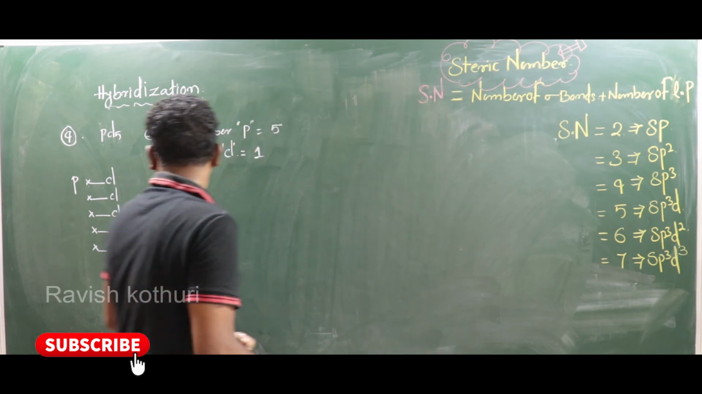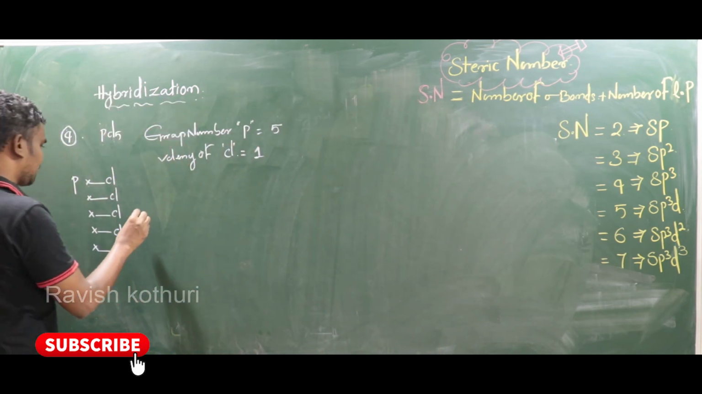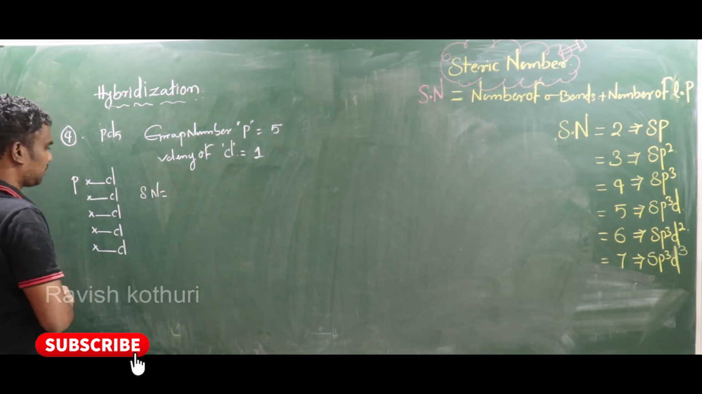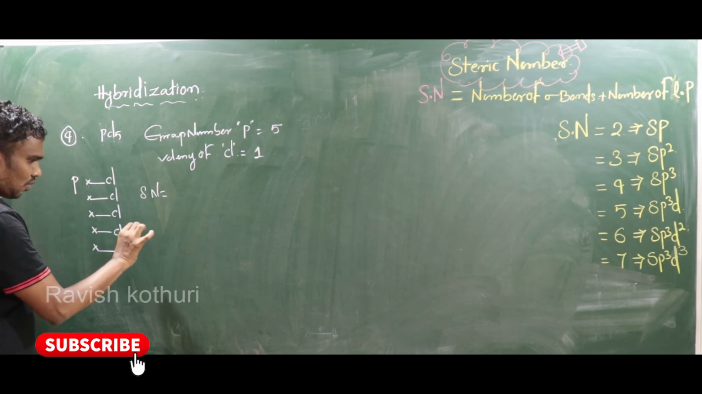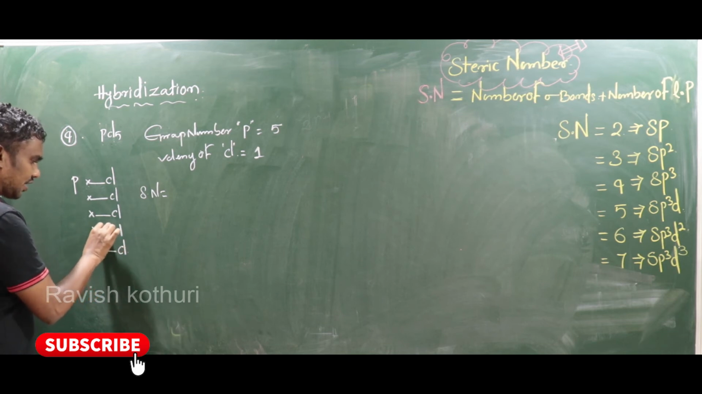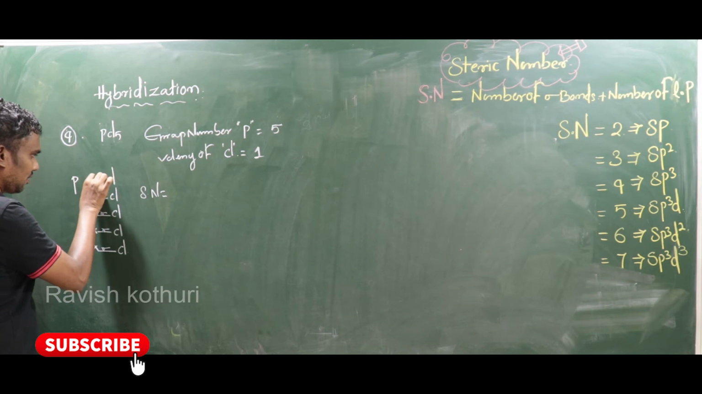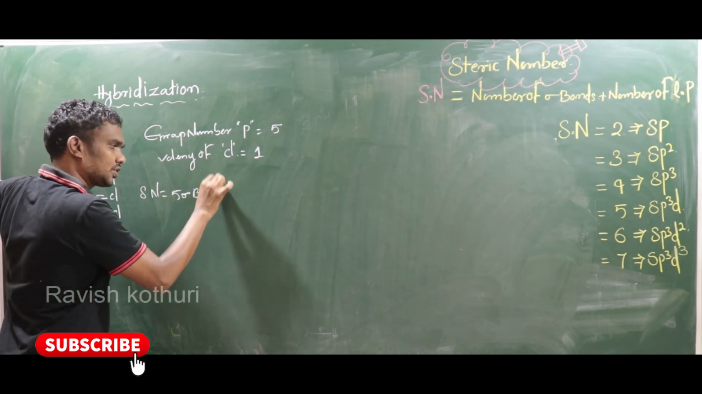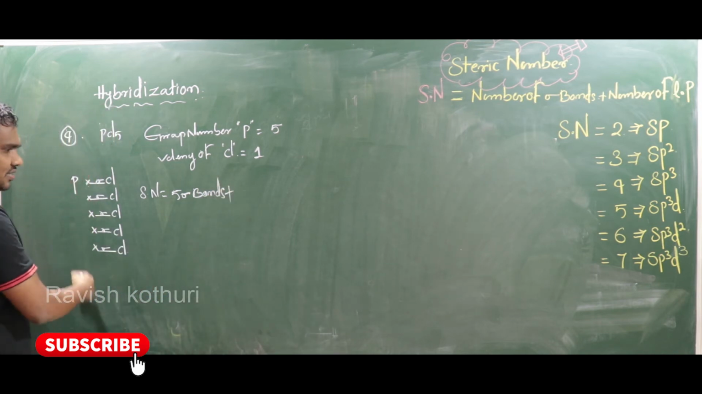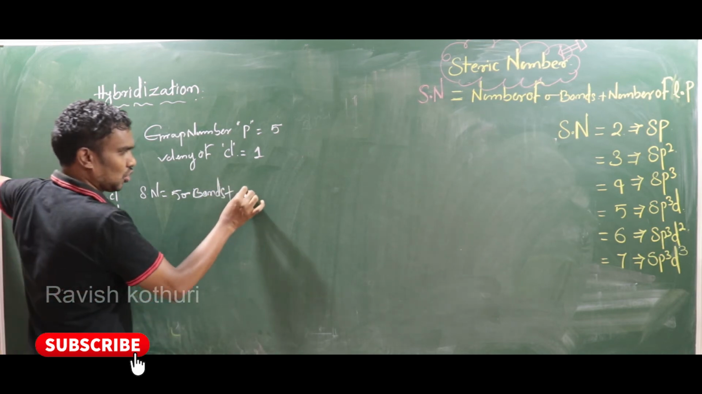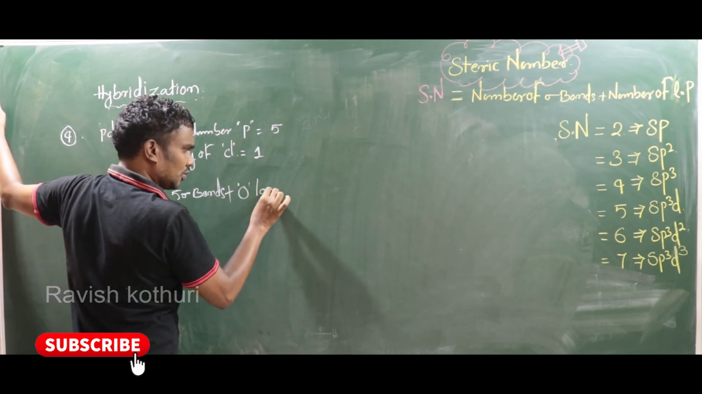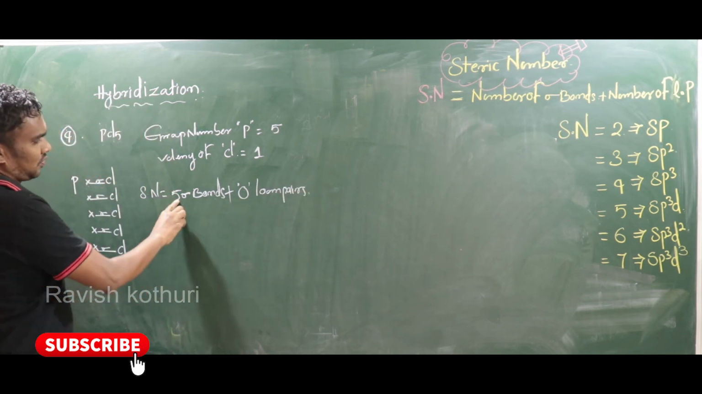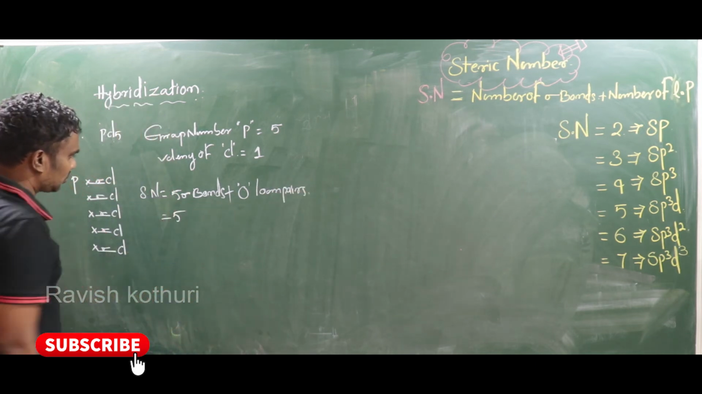That's all. Here, what about the steric number? The steric number is the number of sigma bonds. So all single bonds are sigma bonds. First sigma, second sigma, third sigma, fourth sigma, fifth sigma. So 5 sigma bonds plus any lone pairs? No lone pairs, right? 0 lone pairs. Totally 5 plus 0, that equals 5. So the steric number is 5.